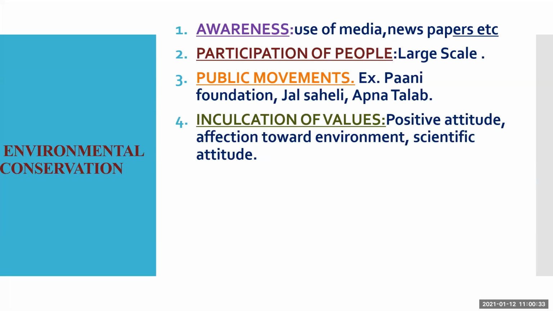What values, like positive attitude, affection towards environment, scientific attitude, these are the values we have to inculcate in human beings, or in small children. For example, you can say, do not pluck flowers and leaves. That is also a kind of value that creates love and affection towards the environment. If you inculcate this value in childhood, that child will not pluck flowers and leaves. That is also a part of environmental conservation.